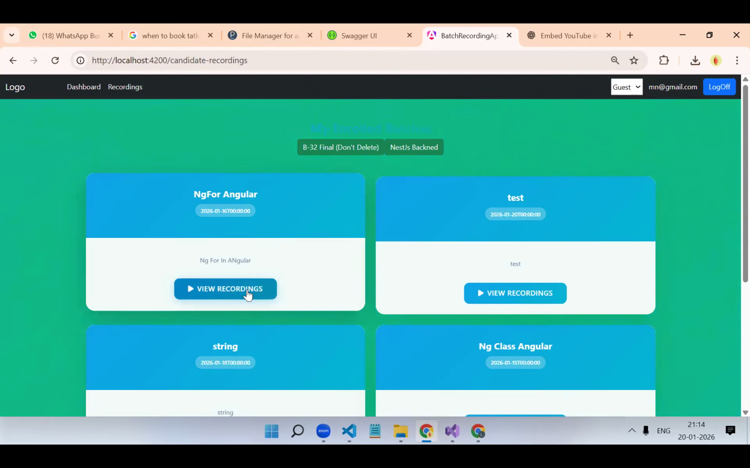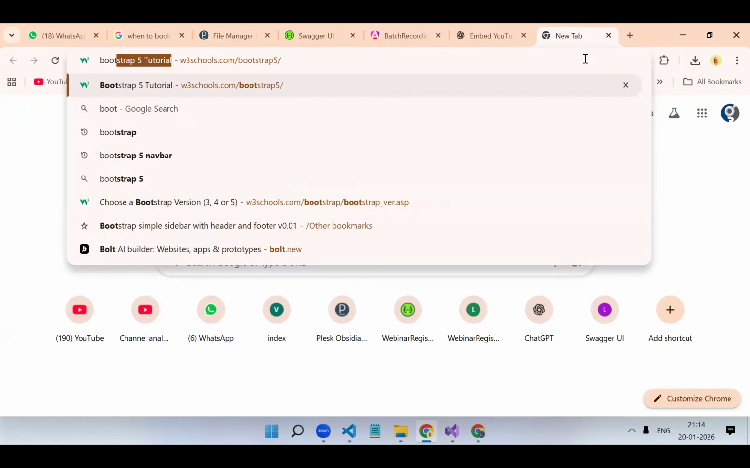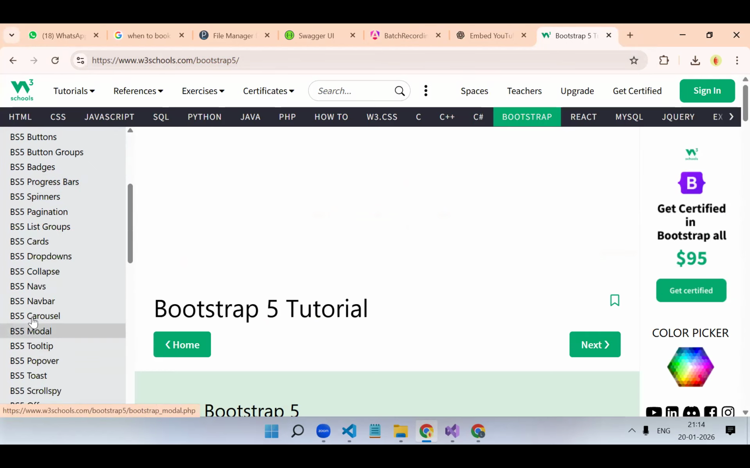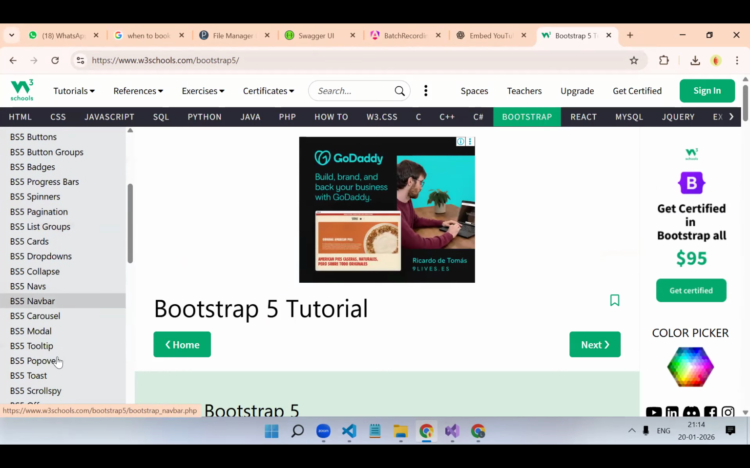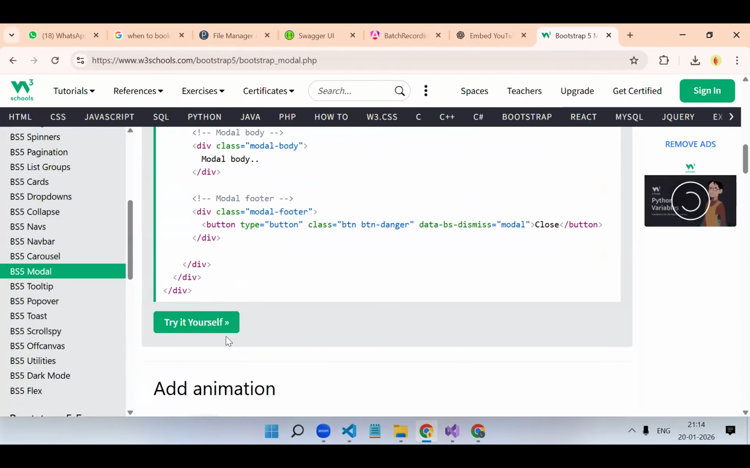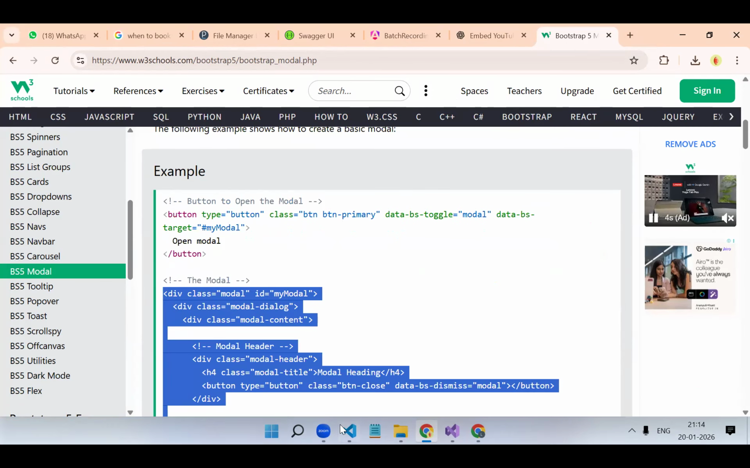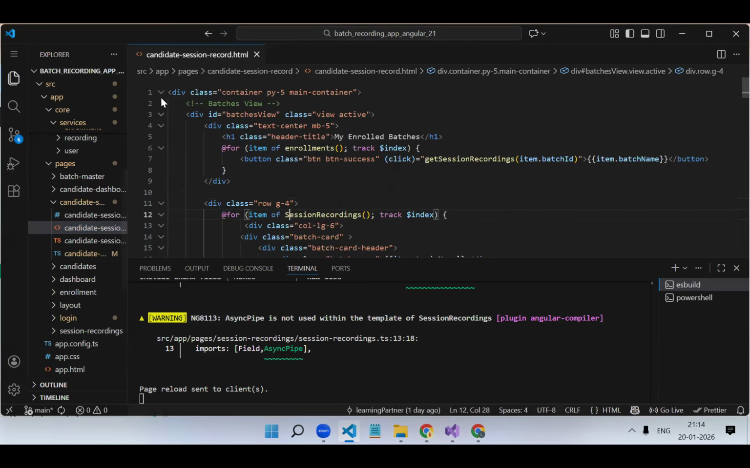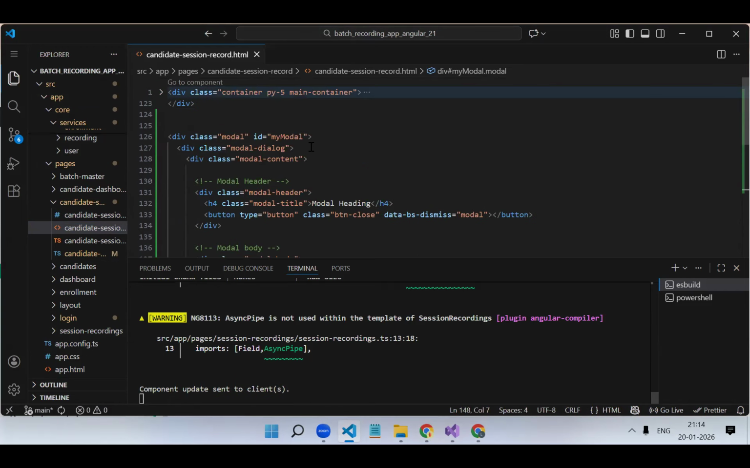So now on click of button, first we need to open the modal pop-up. So Bootstrap modal pop-up we will use. How many ways are there to open the modal pop-up? We have seen it, right? By using ViewChild. Yes or no? Yes, yes.